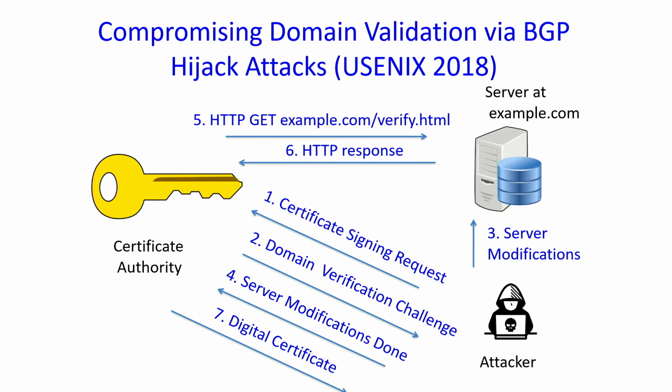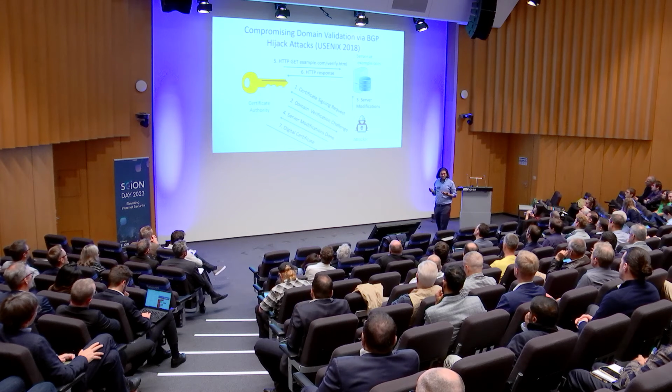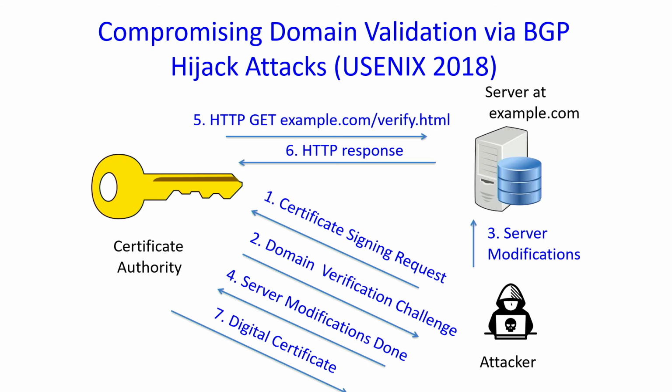In our research at Princeton University, we observed the key weakness in this protocol, which is that steps 5 and step 6 are actually not encrypted or authenticated. And you might think that this might just be an oversight by the protocol designers, but it's not. This is actually something very fundamental about this protocol. There is no way to encrypt step 5. There's no way to encrypt step 6, because to do encryption, we need a digital certificate.